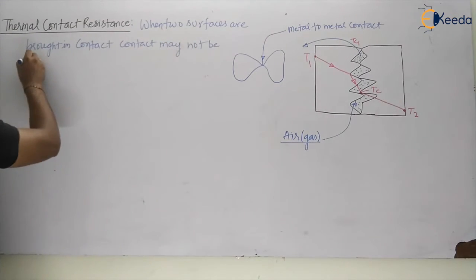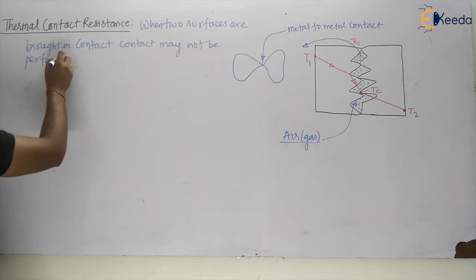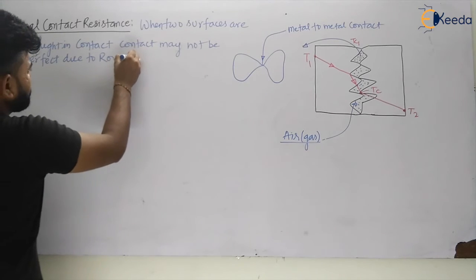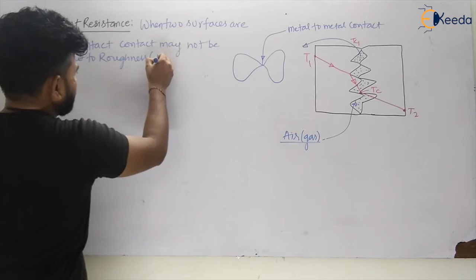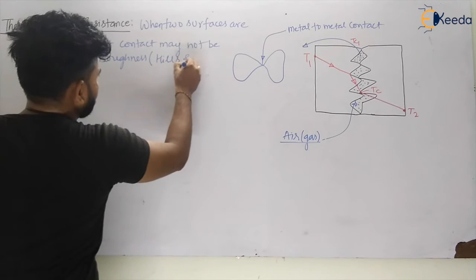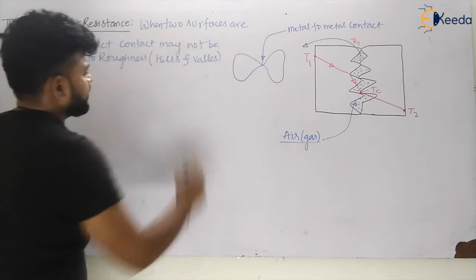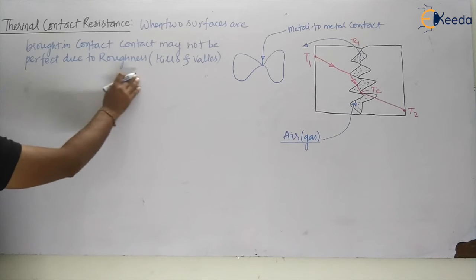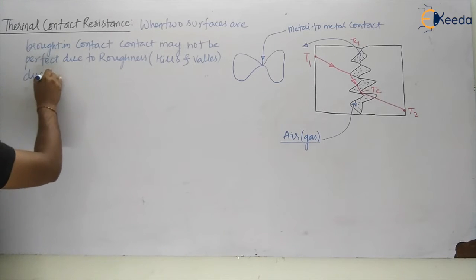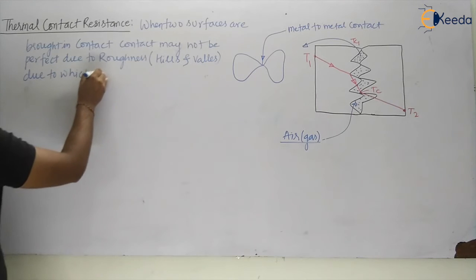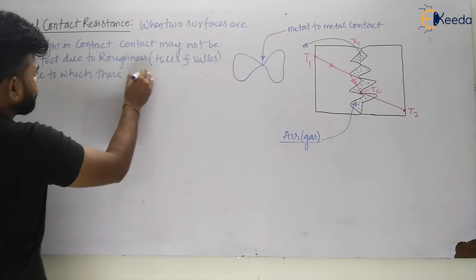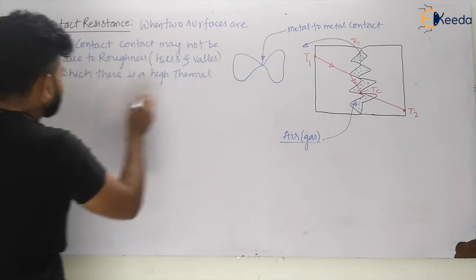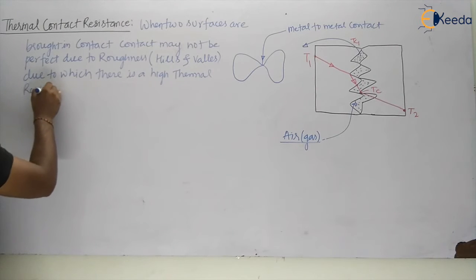Why? Due to roughness, that is your hills and valleys. Due to roughness, there is a high thermal resistance.